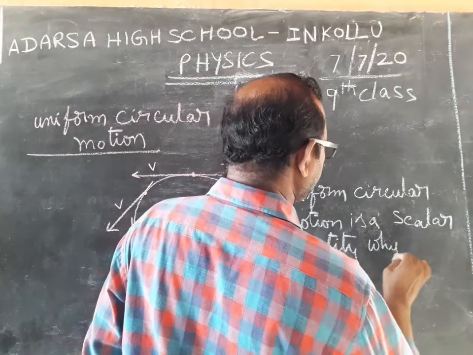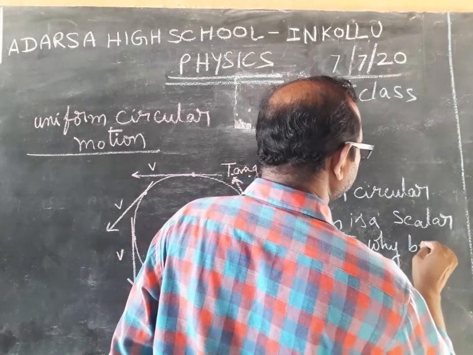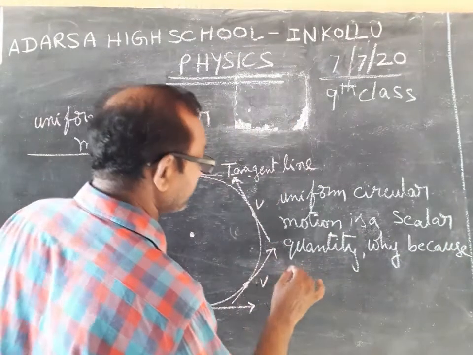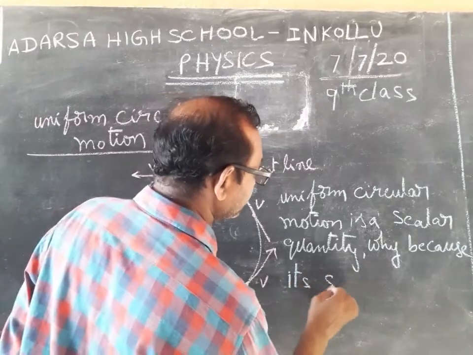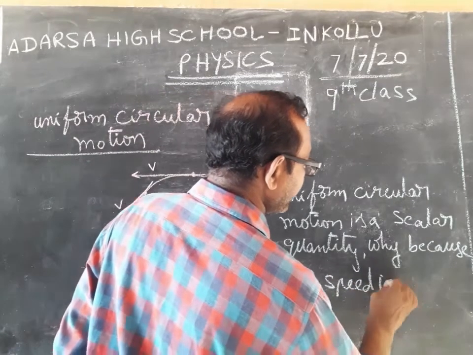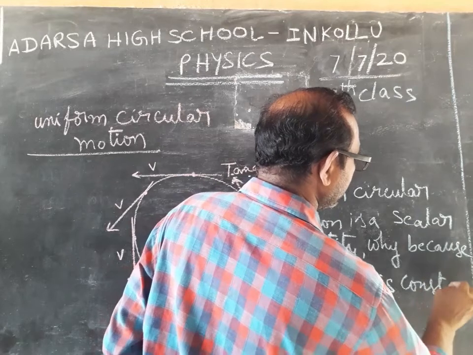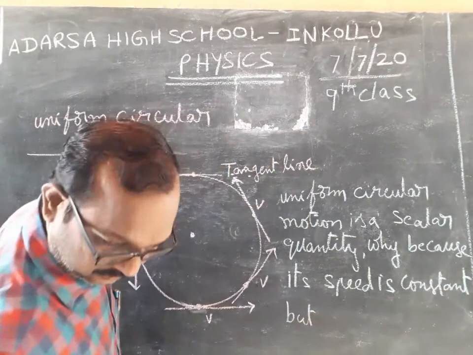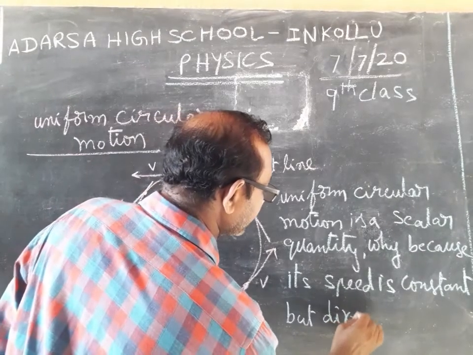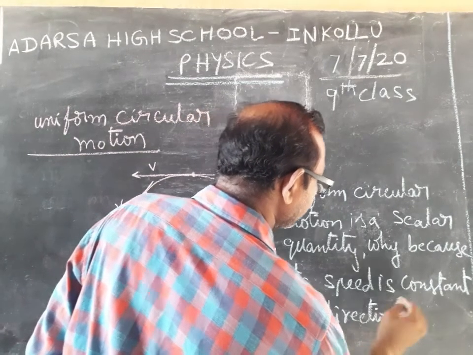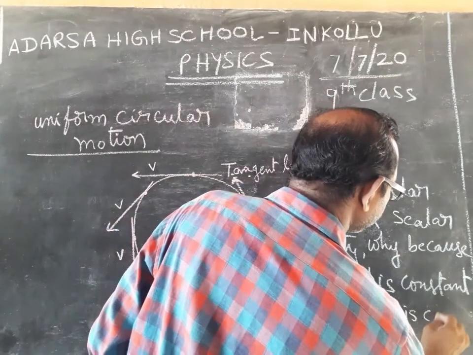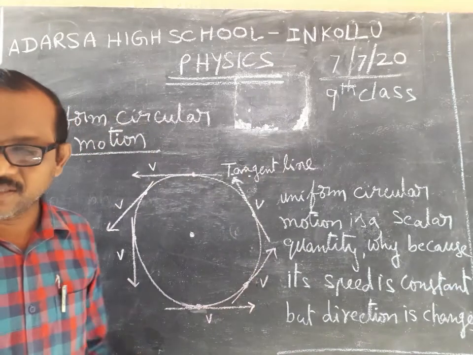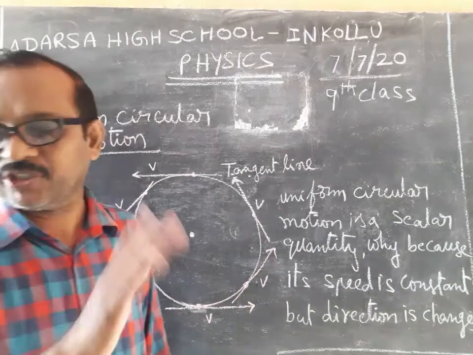Why? Because its speed is constant, but direction changes. Like that only. This is the uniform circular motion.